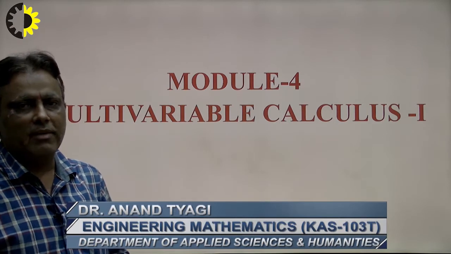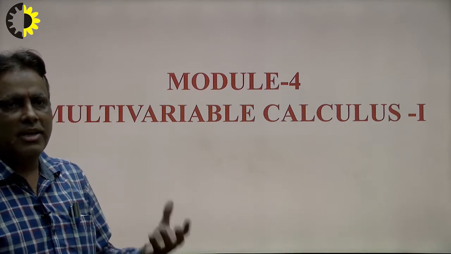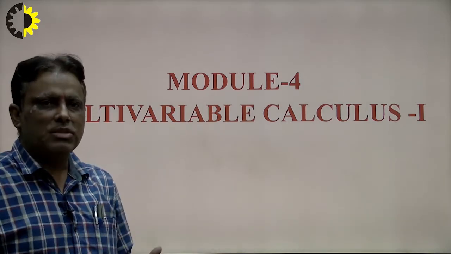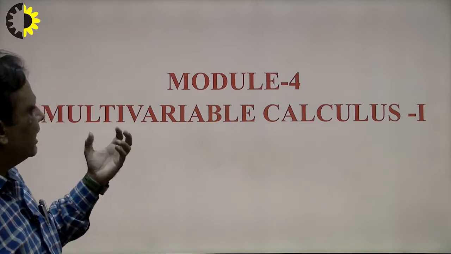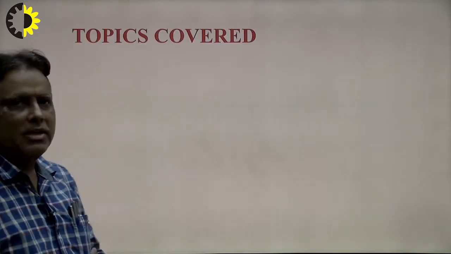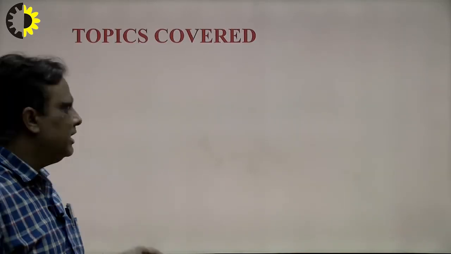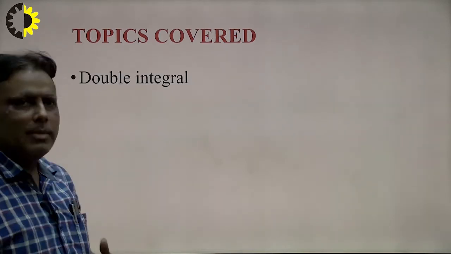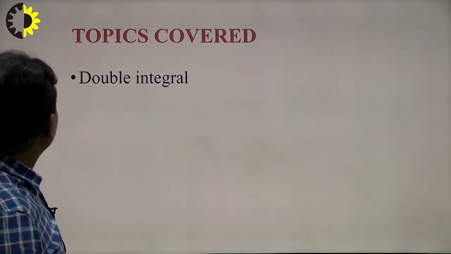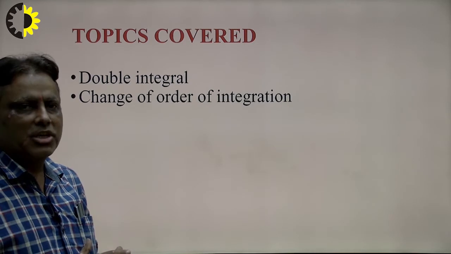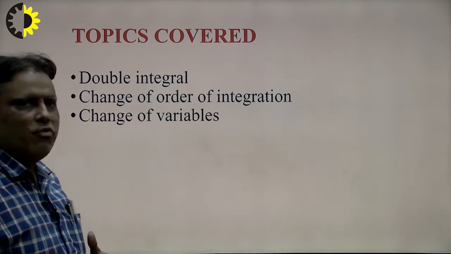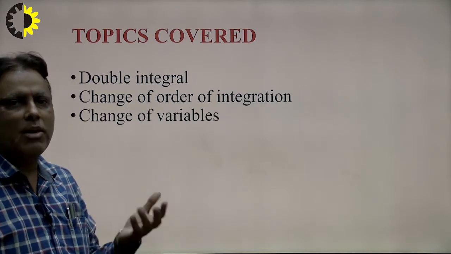Calculus has different levels: calculus 1, differential calculus, and another that is known as multivariable calculus. That means now we study calculus with the help of integrals, and that is module 4 in AKTU. Module 4 contains the following topics: double integral, how to evaluate a double integral, the characteristics of a double integral, and change of order of integration, how to change the limits with the help of integration. We study this in this topic. Next is change of variable, how to change variables in the function and calculate the integral.